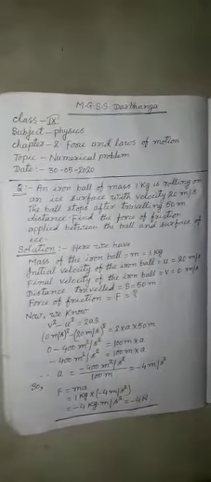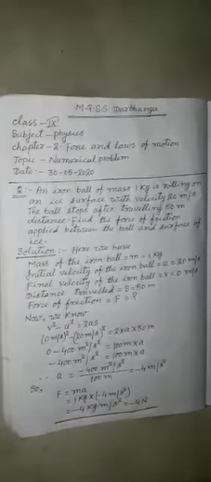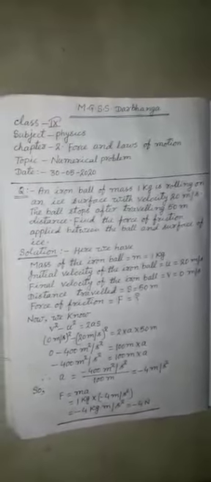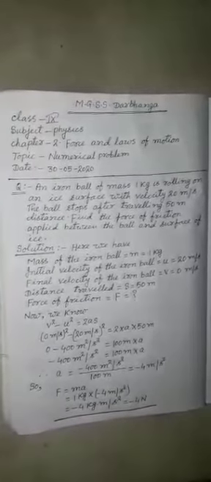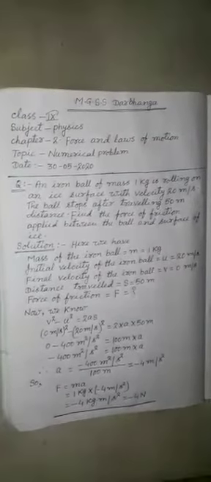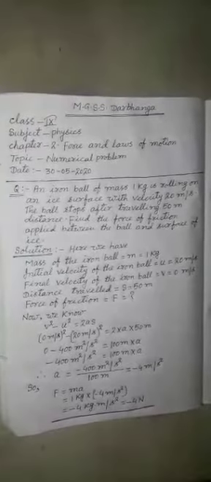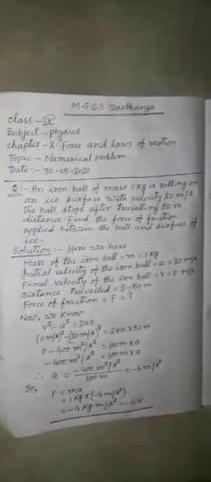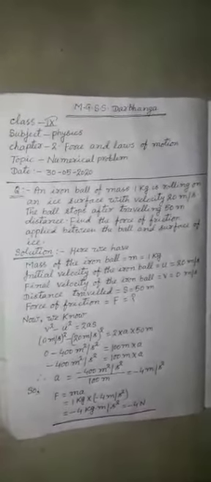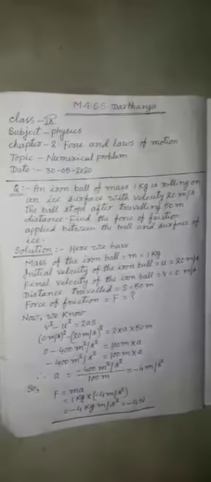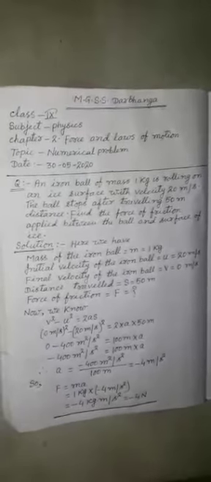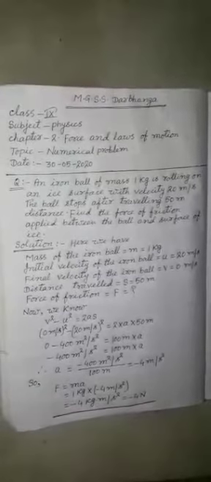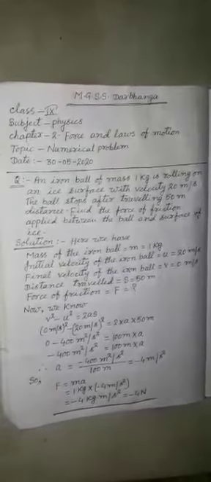v, that is the final velocity of the iron ball, is 0 meter per second, its square, minus u, that is given in the question as 20 meter per second, its whole square. It is equal to 2 into a, that is acceleration, which is not given in the question, we have to find it, into s, that is 50 meter.